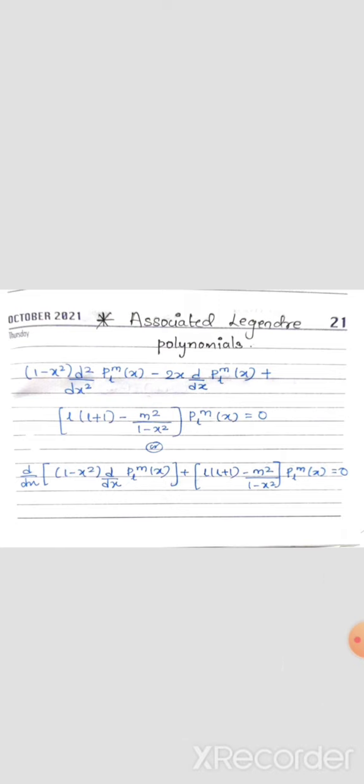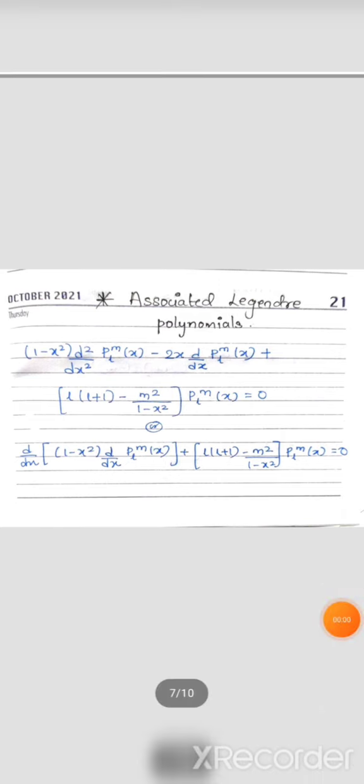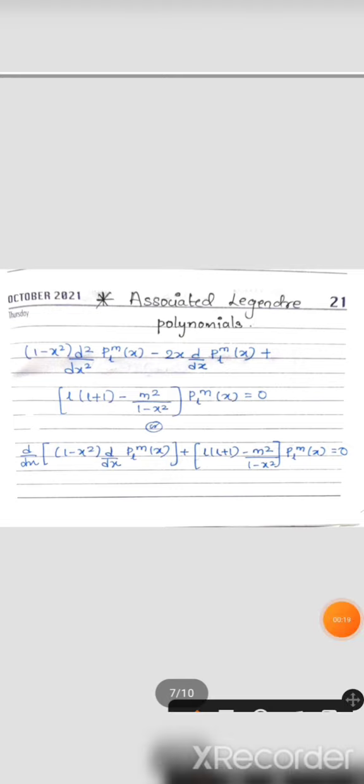This associated Legendre polynomial is an important one, because many a time there are questions based on this concept. Since in our MSc we tend not to study more about this, but still in the KSET exam they have asked questions based on this many times, and this is the equation form of the associated Legendre polynomial.